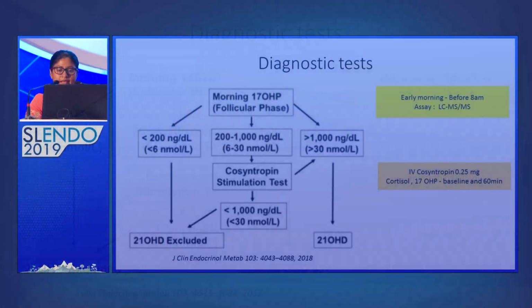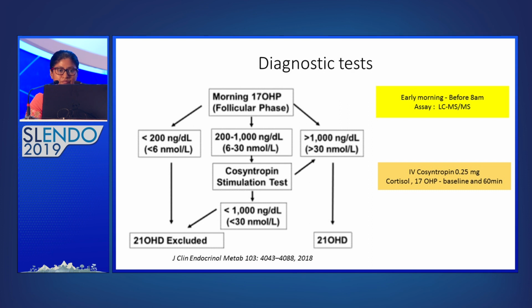So how do we diagnose? The diagnostic test is 17-OHP, which should be done early morning, before 8 a.m. And in a menstruating female, this should be tested during the follicular phase, because in the luteal phase, we have raised progesterone levels. The best assay is mass spectrometry. And if the menstrual cycles are irregular, you can do this test at any time.